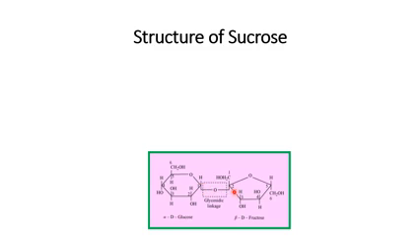So the functional groups are not free, so it does not reduce. When the functional group is free, it can act as a reducing agent, reducing Tollens' reagent and Fehling's solution. Here the functional group is not free, so it cannot reduce. It does not act as a reducing agent.